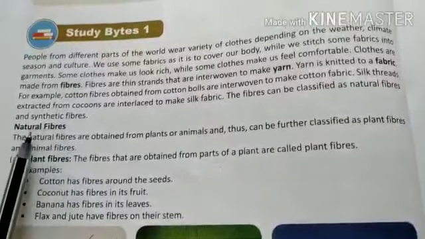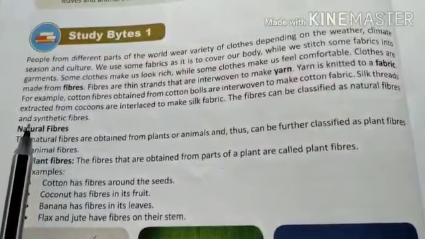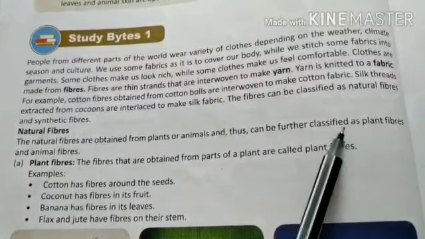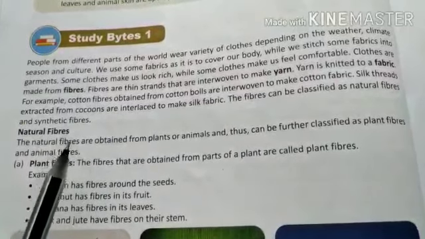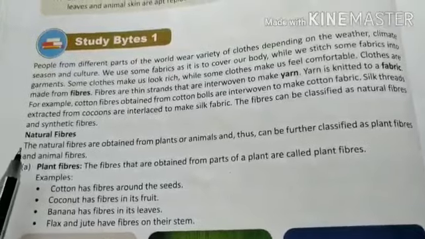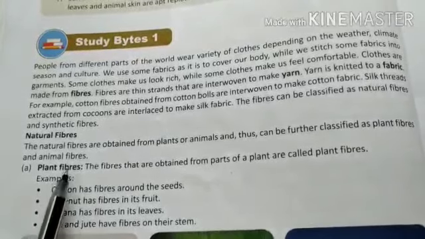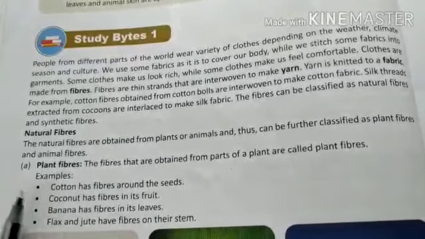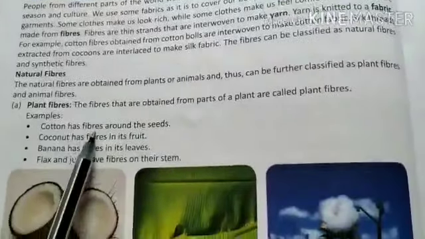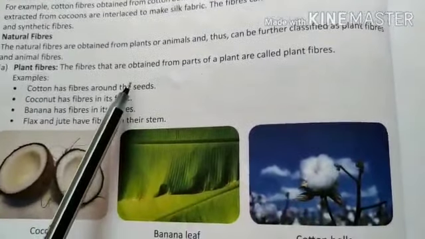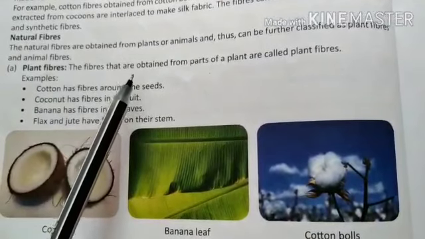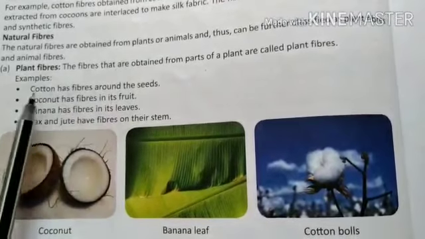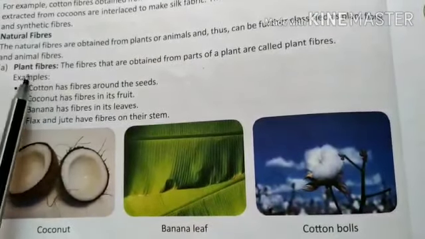Natural fibers. Natural fibers are further divided into two types, that are plant fibers and animal fibers. Plant fibers, as usual, we get from the plants, and animal fibers we get from the animals. Plant fibers are obtained from the parts of the plant, and an example is cotton, which has fibers around the seeds. That means the cotton shirts or cotton clothes which we are wearing, the cotton comes from the plant, and hence we can say cotton is the perfect example for the plant fibers.